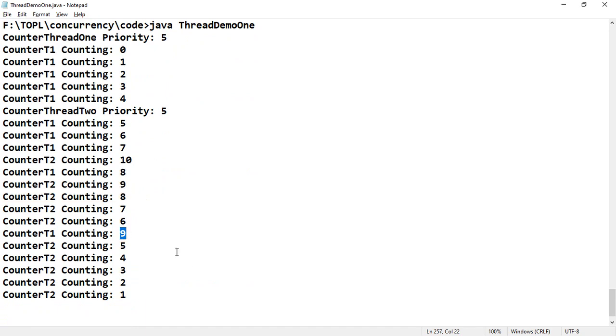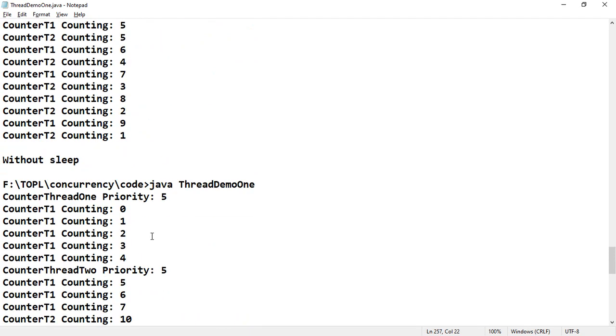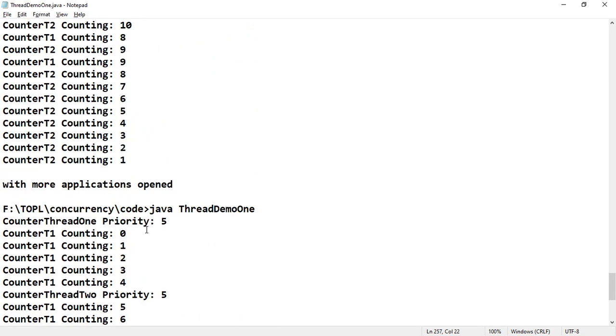So a slight difference is there in the outputs. Why is this slight difference there? Since the CPU has to pay attention to some other applications which are already open, which were opened recently. So that is the reason for some difference in thread scheduling and thread execution. If more applications were opened like this, obviously there would be more difference in the output that you can see.